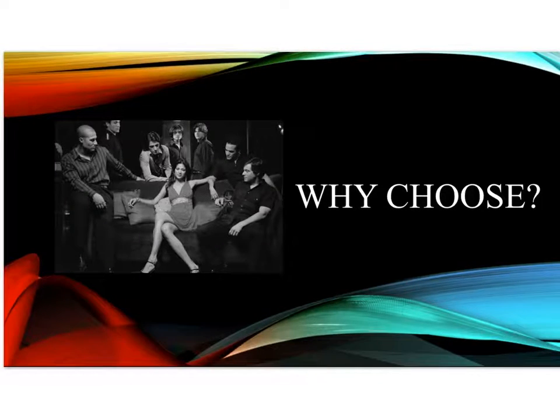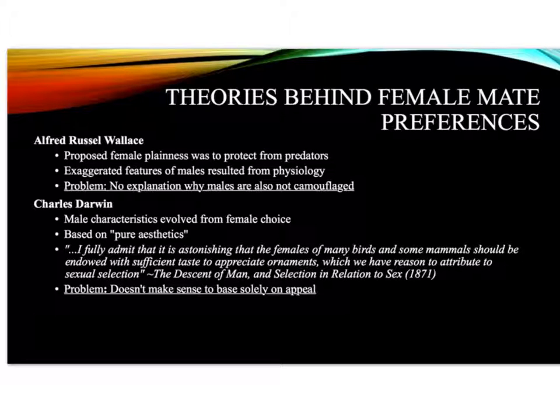Why choose? There are two theories behind female mate preferences. Alfred Russel Wallace proposed that female plainness was to protect them from predators, while the exaggerated features of males resulted from physiology. However, there is no explanation why males are also not camouflaged. Charles Darwin proposed that male characteristics evolved from female choice and were based on pure aesthetics. However, it doesn't make sense to base this solely on appeal.